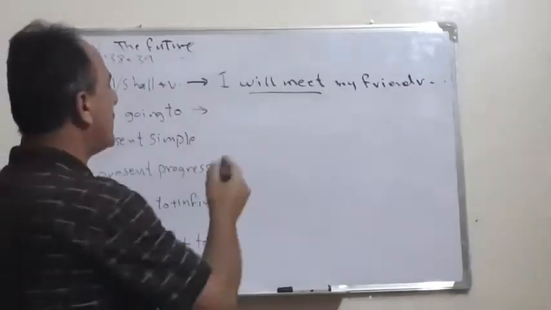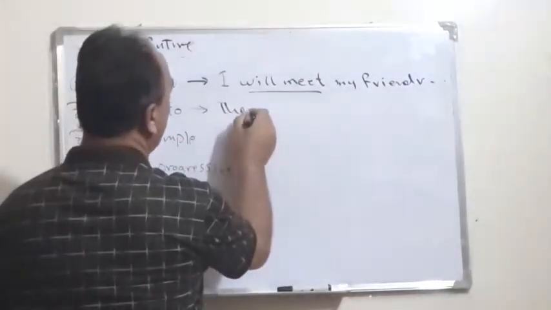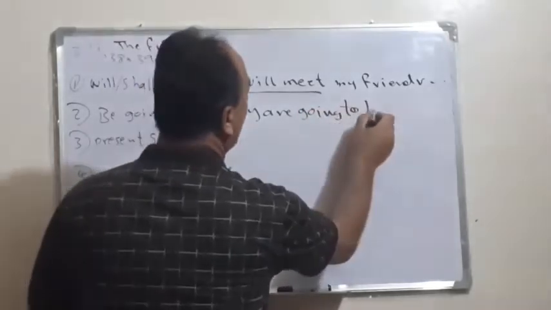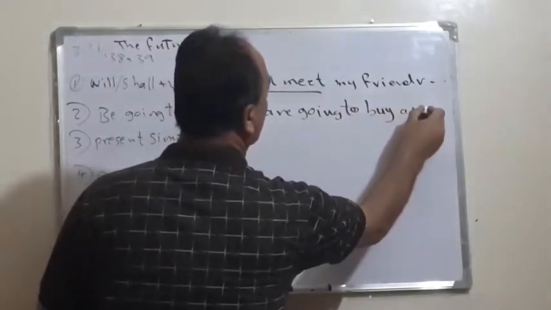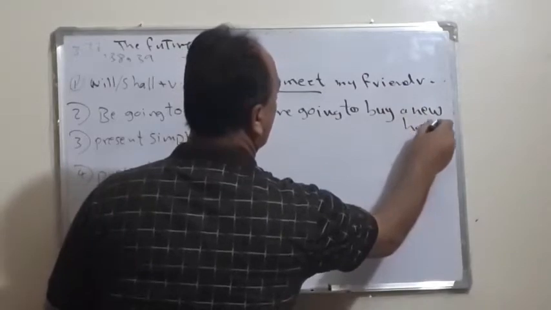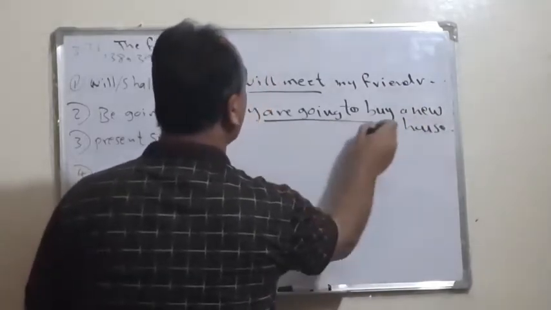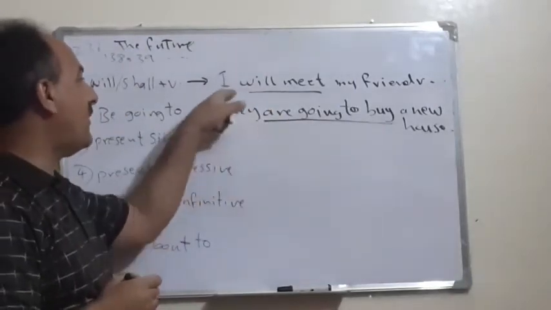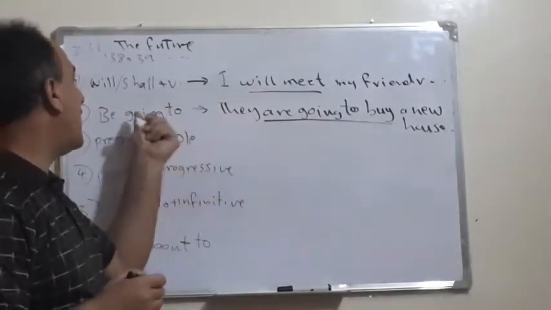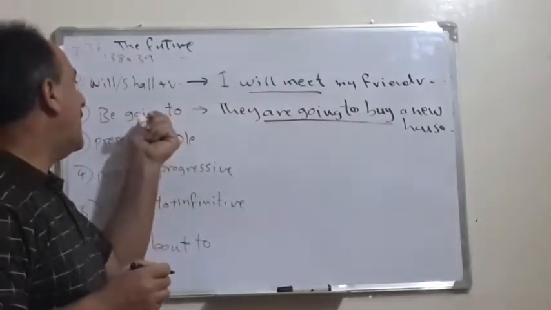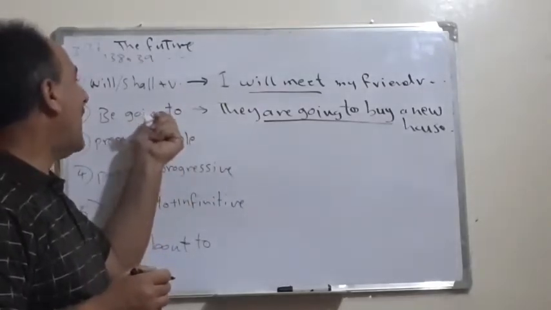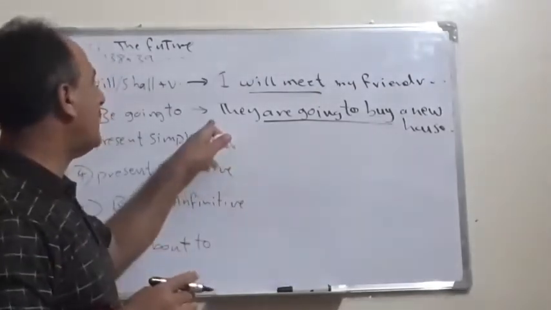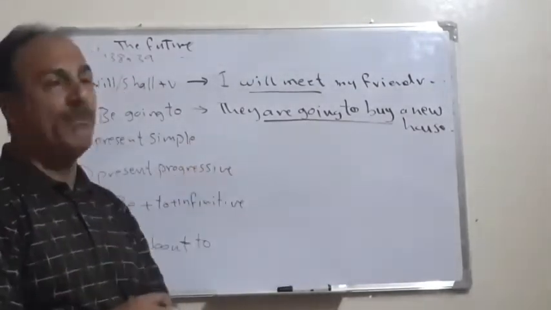Second, we can say they are going to buy, for example, a new house or building or whatever. So, are going to buy. This is the second case. Again, see the difference between the first and the second one. Why? Because when we are talking about prior planning, we have to use what? We use going to, so we use going to buy.